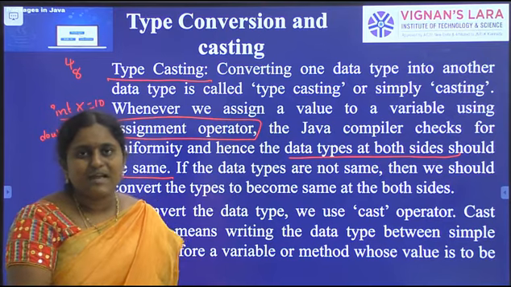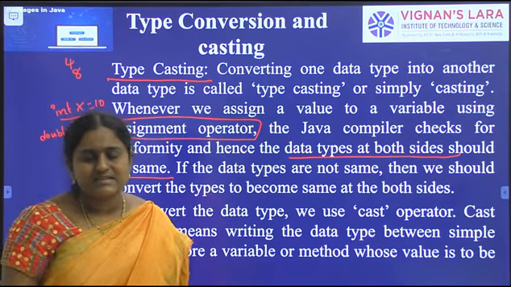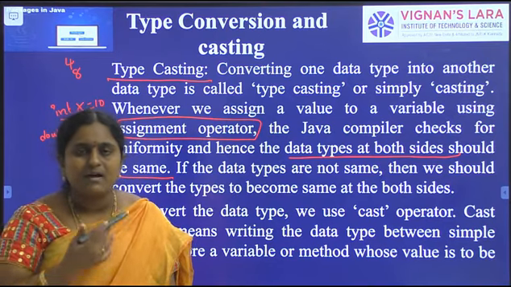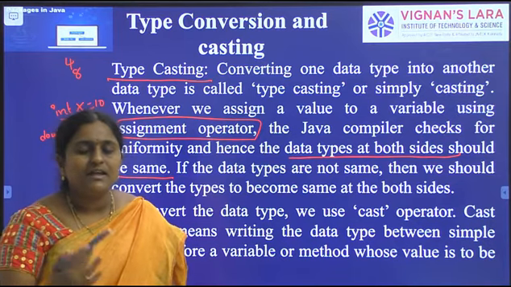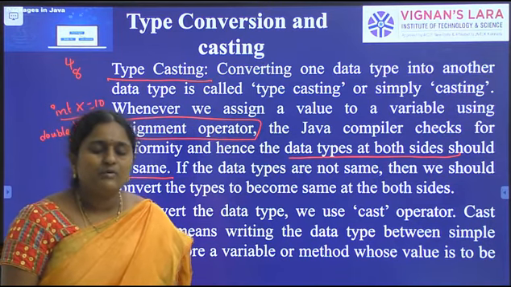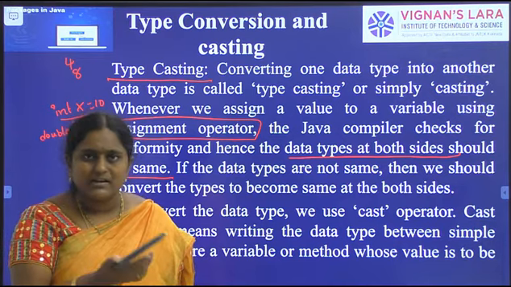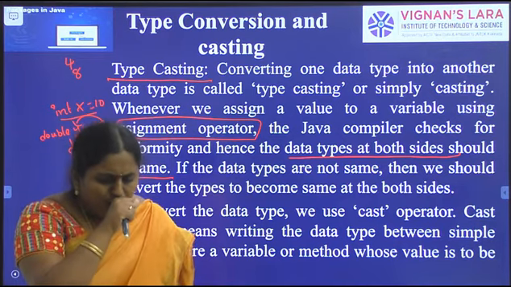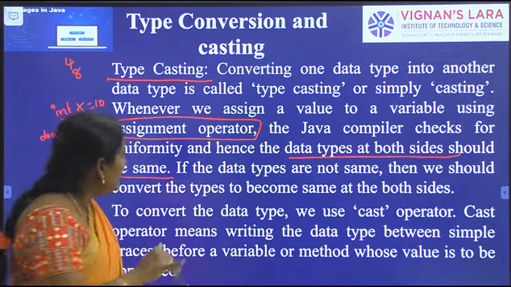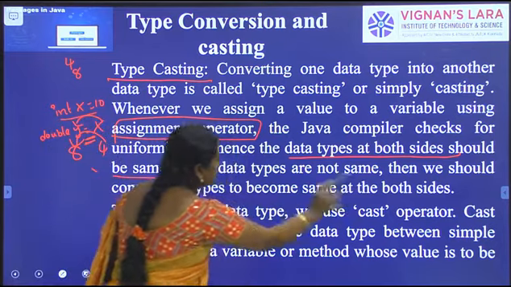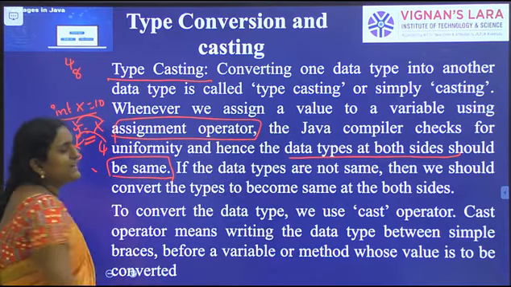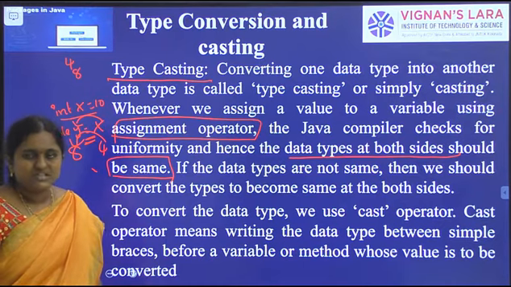In implicit or automated typecasting, it is not necessary. The JVM takes care of this part, automatically converting the value of one data type into a value of another data type.